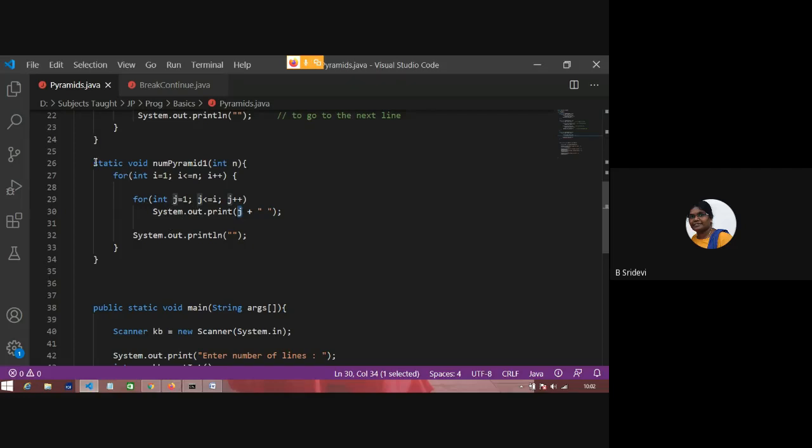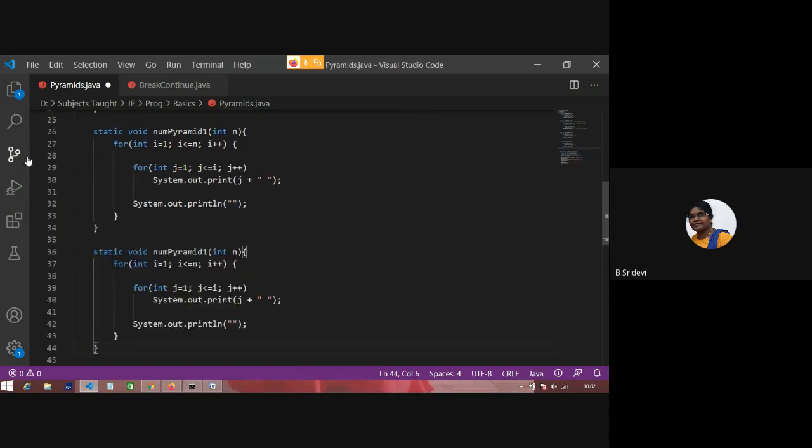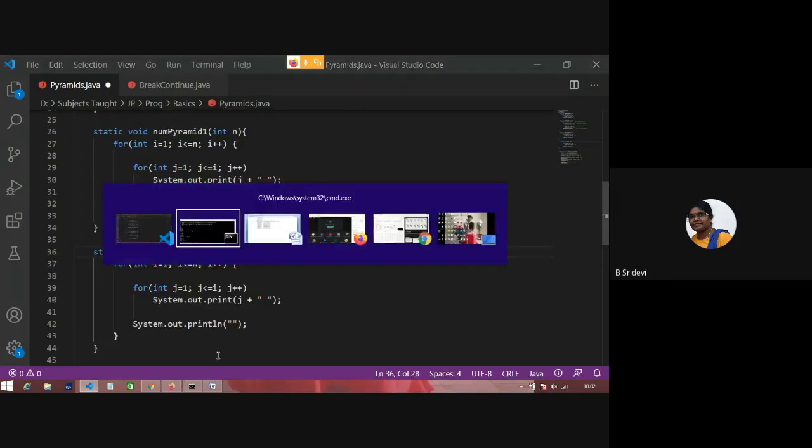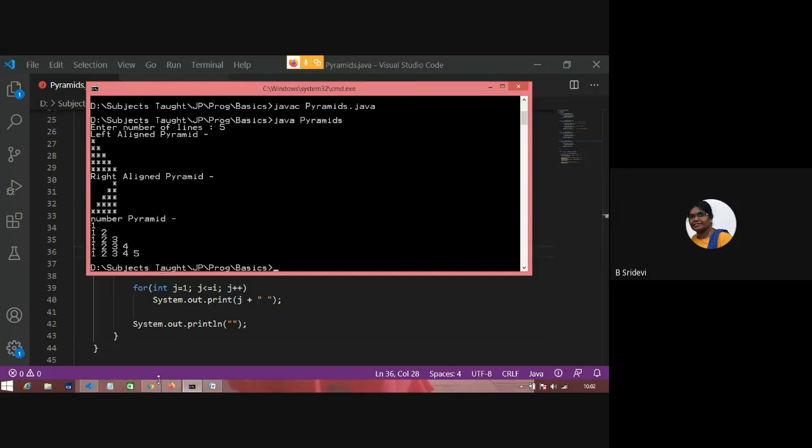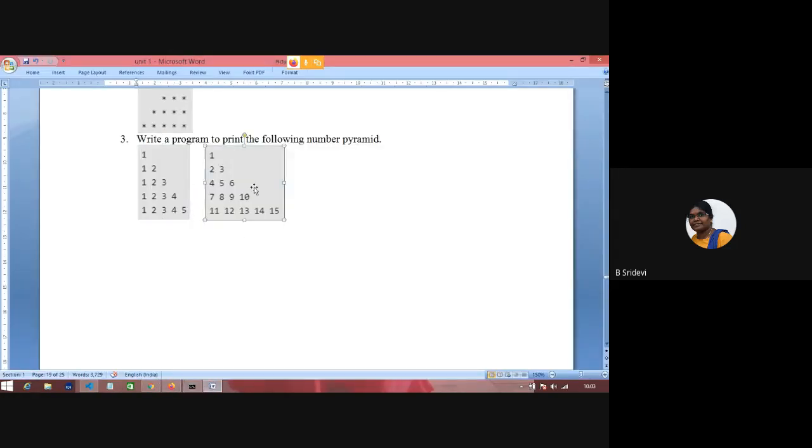Okay. Now we'll write another number pyramid. Let it be number pyramid 2. What is this? We have not understood that pyramid. See, this is also 5 lines. In every line, 1, 2, 3, 4, 5. That means in the ith line, I numbers are there. This is also good, but the content is different.